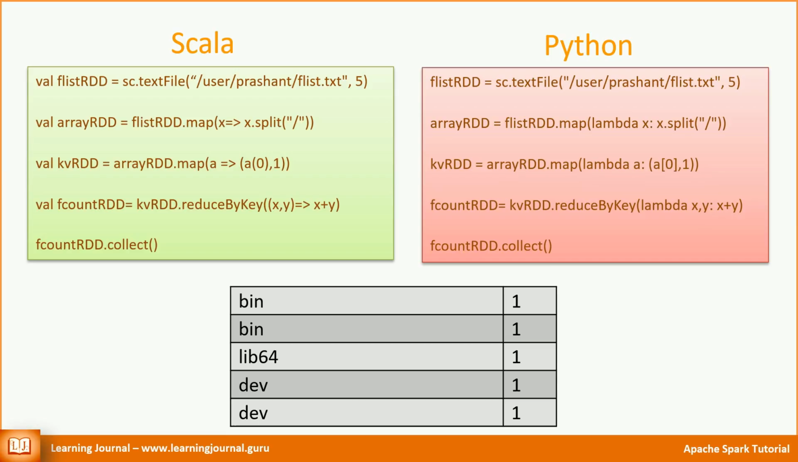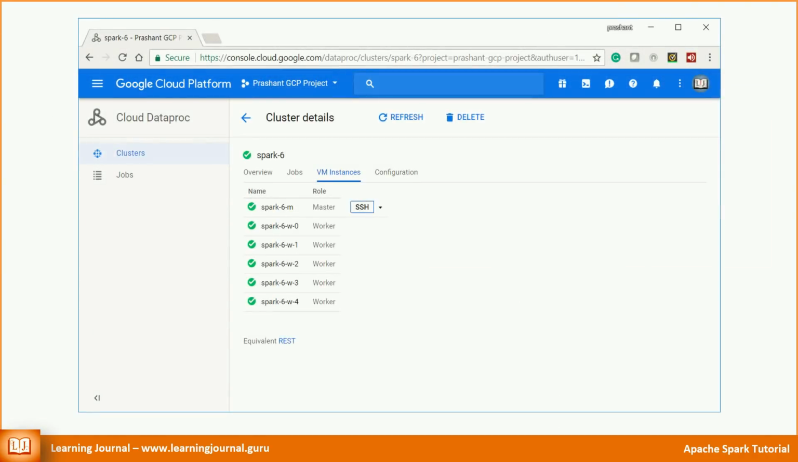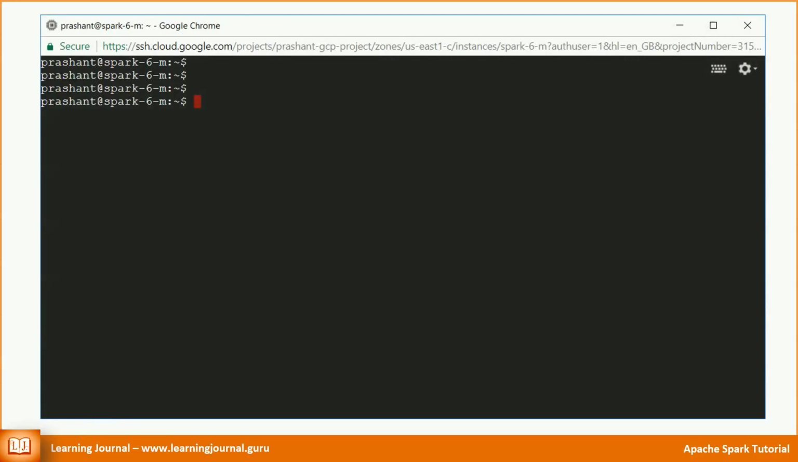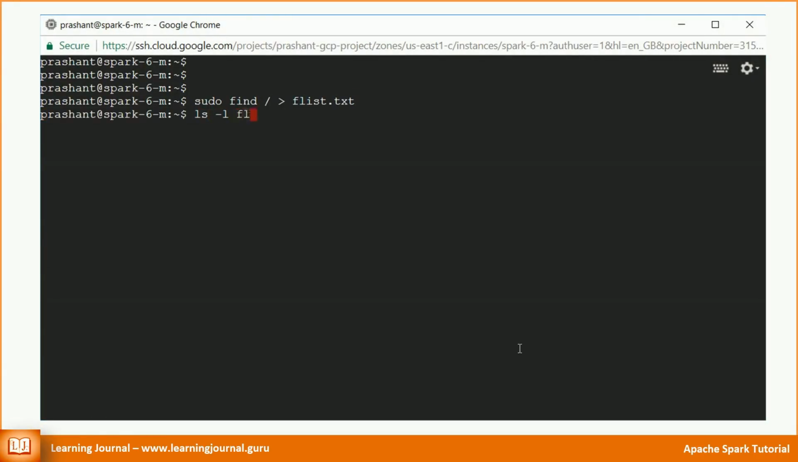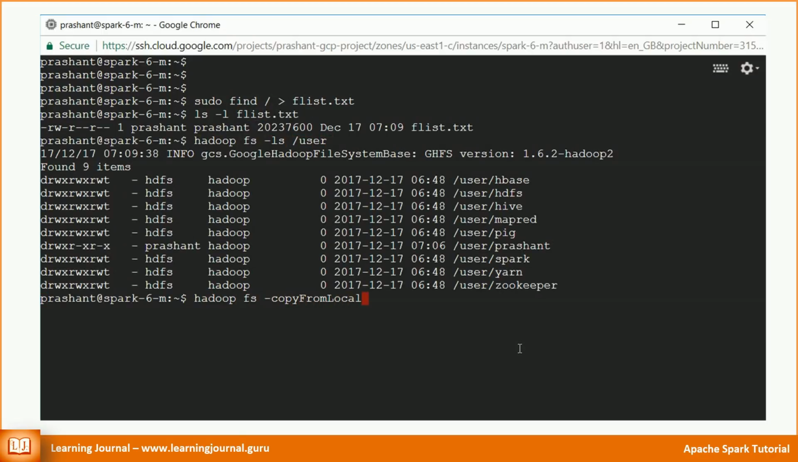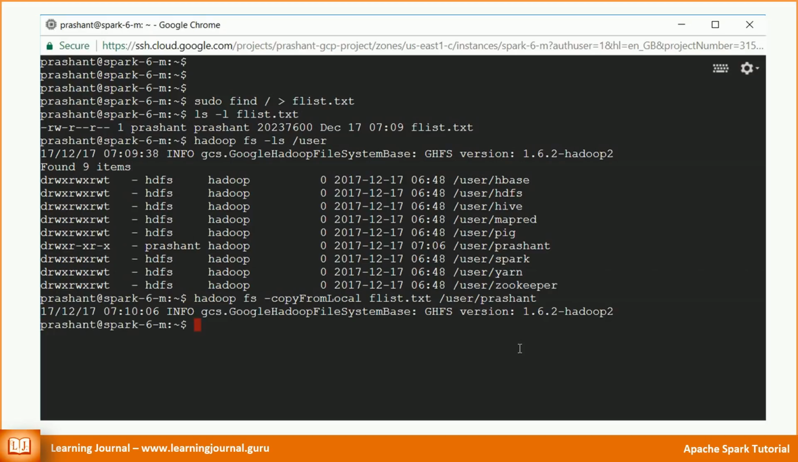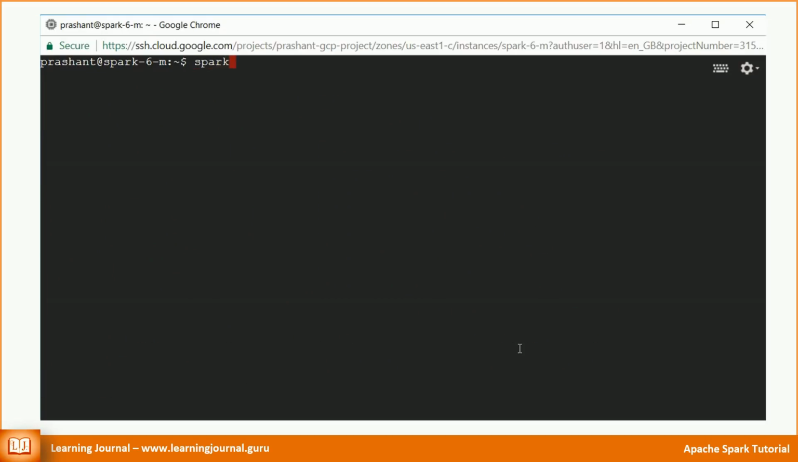Let's execute it and see what's happening behind the scenes. This time, I want to use a multi-node cluster. So, here is my 6-node Spark cluster. Let me create the data file on my master node. Let's copy it to HDFS. I just want to make sure that we execute this example on a data file that resides on a real distributed storage. Let's start the Spark shell.